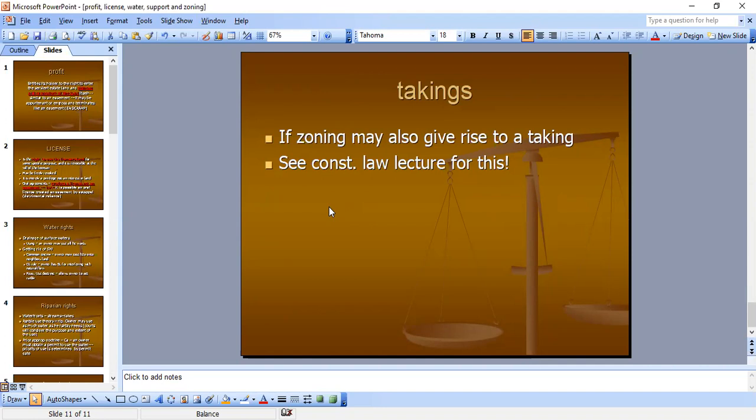I've done landlord and tenant. And now I've done the land uses too: easements, real covenants, equitable servitudes, and I finished it up with this lecture. This lecture has a profit, license, water, and zoning.